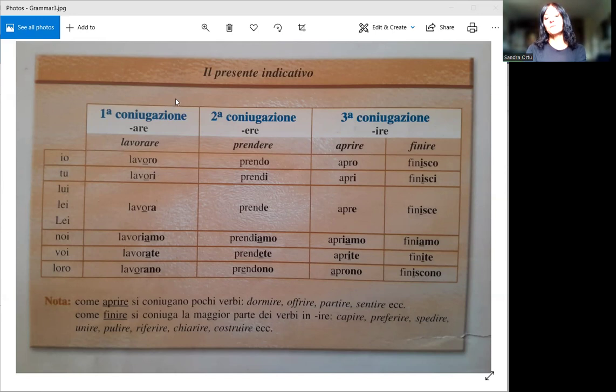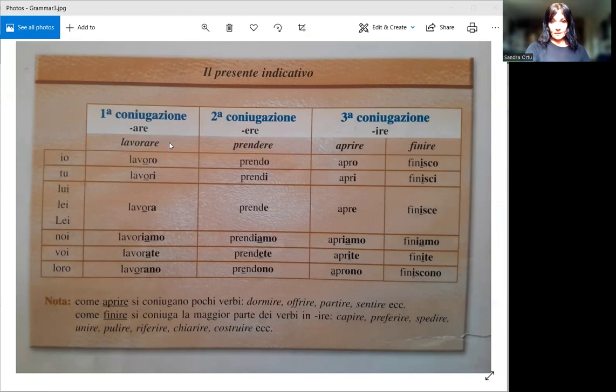So we're going to start with the present tense, meaning all the things that we do in the present. I go, I eat, but also as a habit. Normally, I go somewhere. Normally, I eat at a certain time. So present tense, or when we're talking about habitual actions.